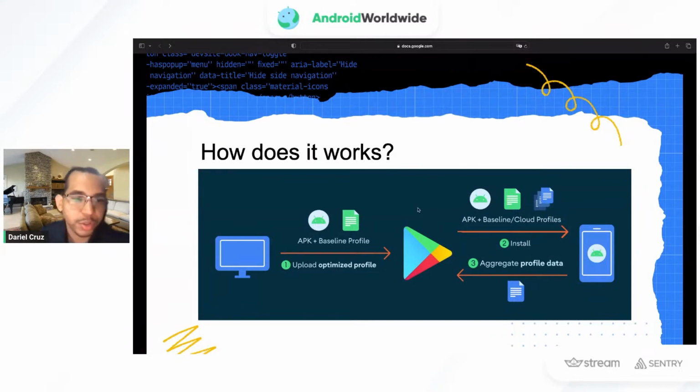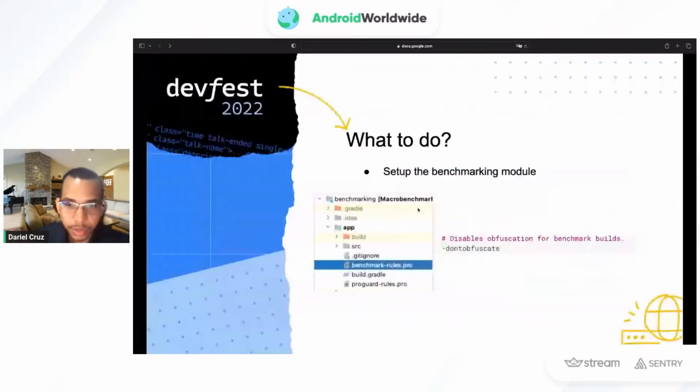So now we go into the actual code. What do we have to do to add a baseline profile to our application? Well, first thing, as I mentioned, is that we use the benchmark module. We talked about this in a previous step. That's actually needed because the baseline profiles run in the benchmark module. So we need that, and we need to disable the obfuscation of the code in the benchmark module, because of the profile that we're going to generate.